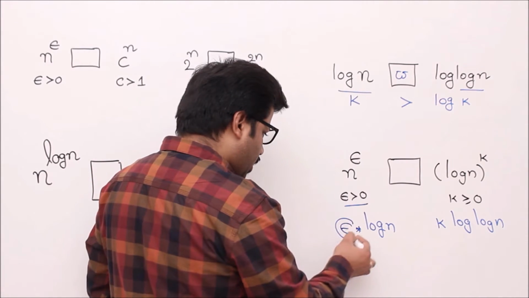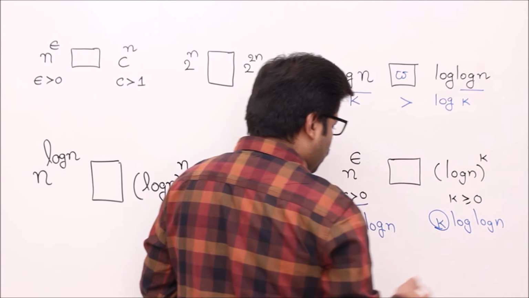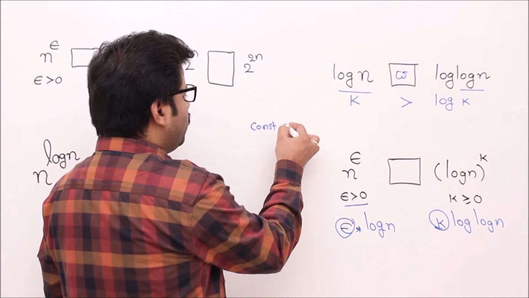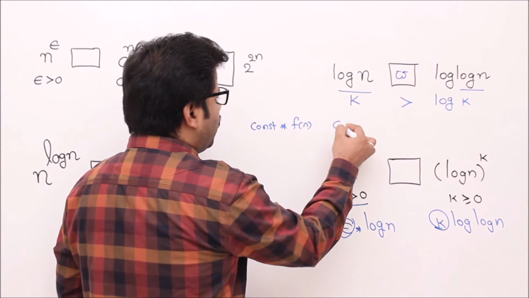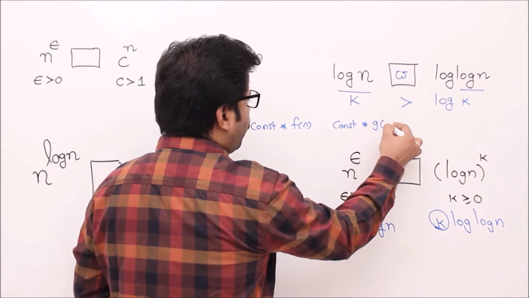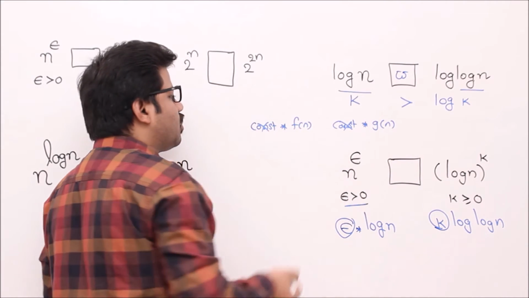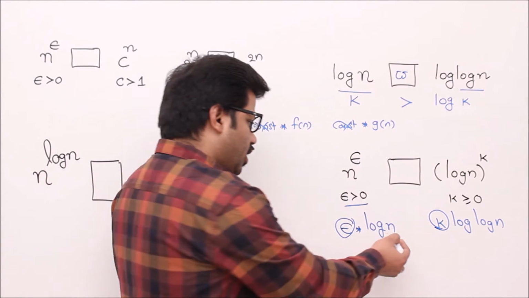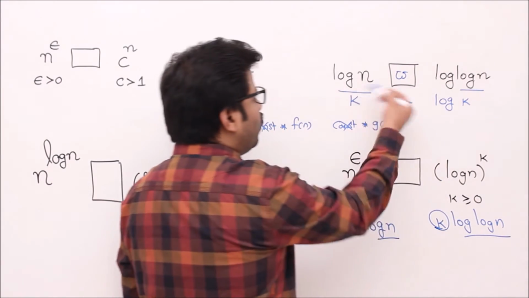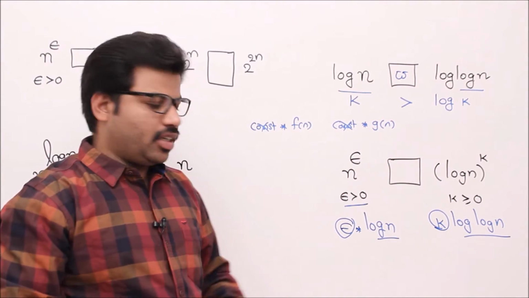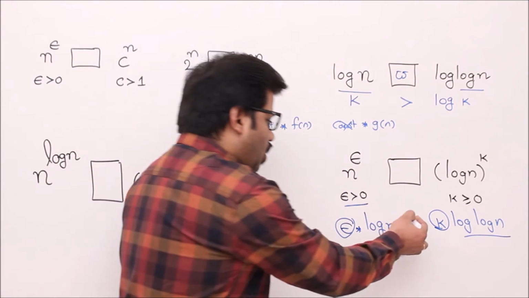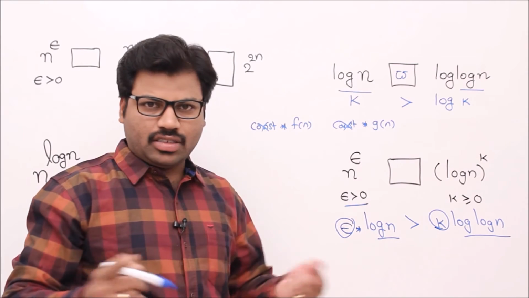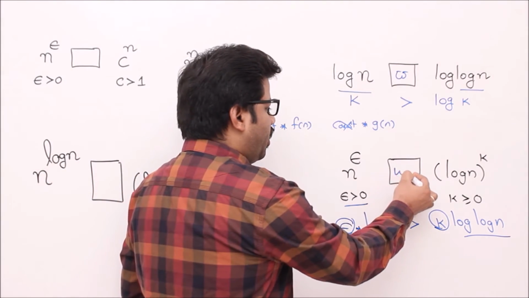Now epsilon is a constant, right? Here k is a constant. So generally, whenever you have a constant times a function on one side and a constant times another function, let's say g of n, on the other side, we can ignore these constants because a constant doesn't add any effect to the problem, right? So only the remaining part we have to see, log n versus log log n. Already we know that log n is bigger than log log n asymptotically. So finally, since log n is bigger than log log n, before applying logarithm also the same condition should hold, isn't it? That's why it should be omega.